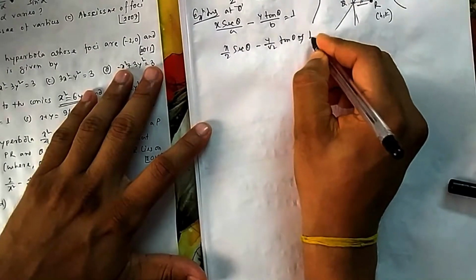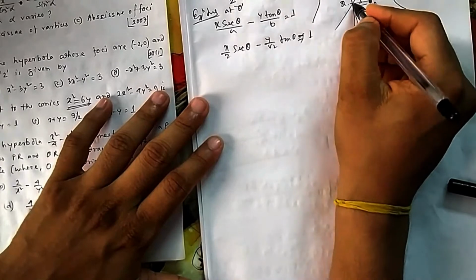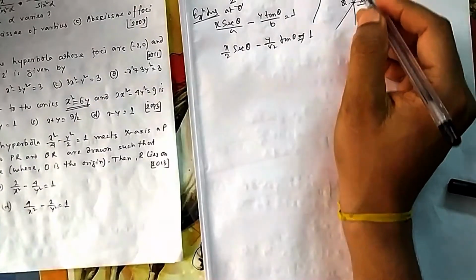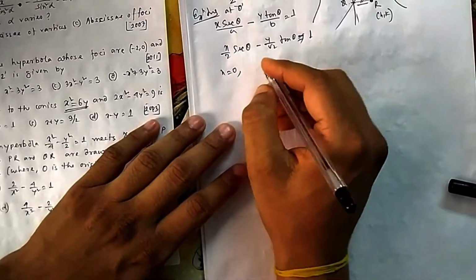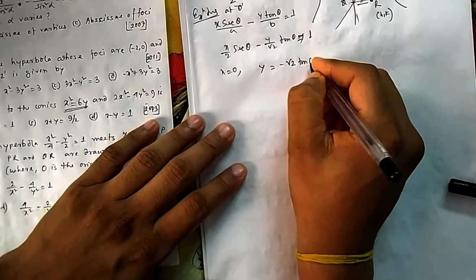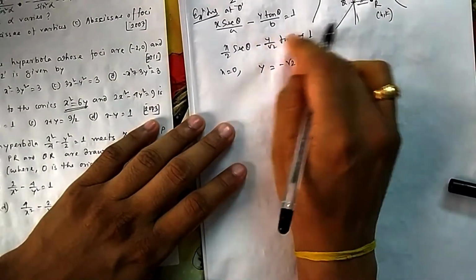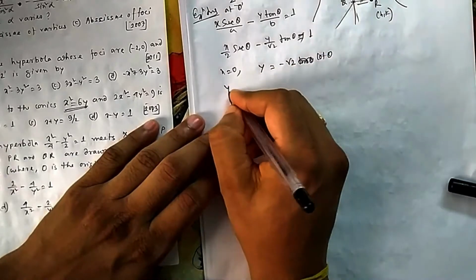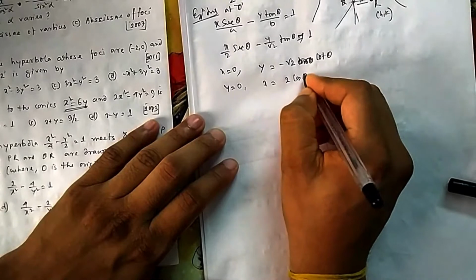So what will be the coordinates of this point P and Q? If you make x equal to 0, then you get the y coordinate. If you make y 0, then you get the x coordinate. If you make x equal to 0, your y will be equal to minus root 2 cot theta, because it will go that side. And if you make y equal to 0, then your x is equal to 2 cos theta.